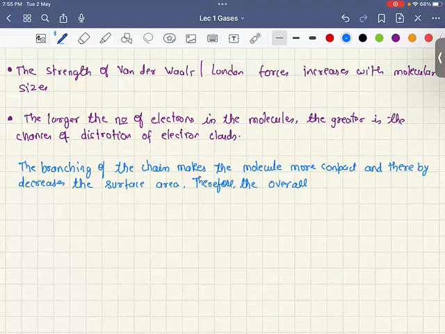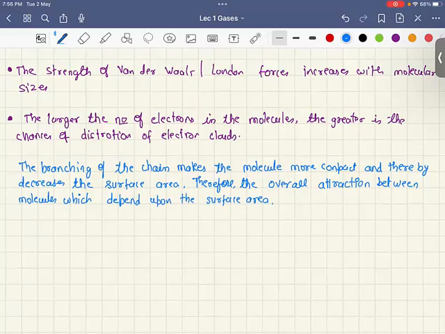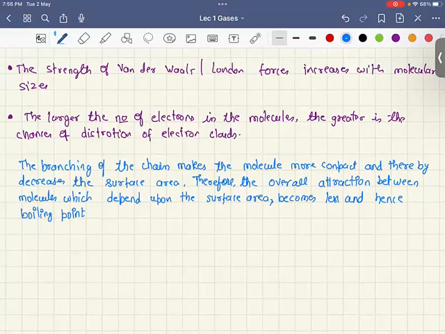Therefore, the overall attraction between the molecules, which depends upon the surface area, becomes less, and hence the boiling point decreases with branching. This is also very important.